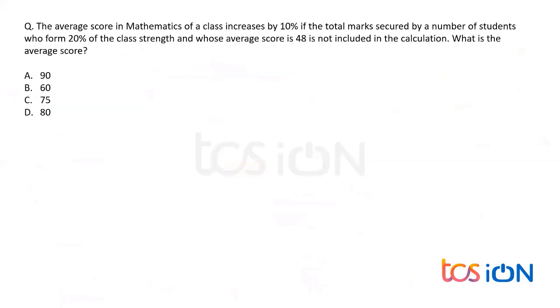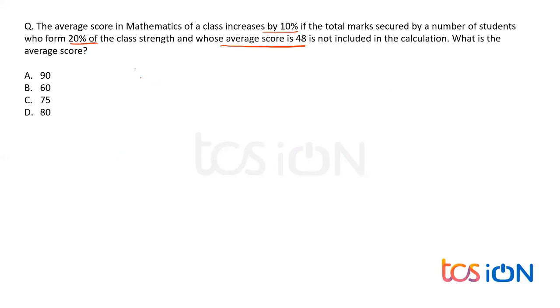The average score in mathematics of a class increases by 10% if the total marks secured by a number of students who form 20% of the class strength and whose average score is 48 is not included in the calculation. Okay, got it. When this 20% of the students are neglected and also whose average score of 48 is neglected, the average gets increased in the calculation. What is the average score?